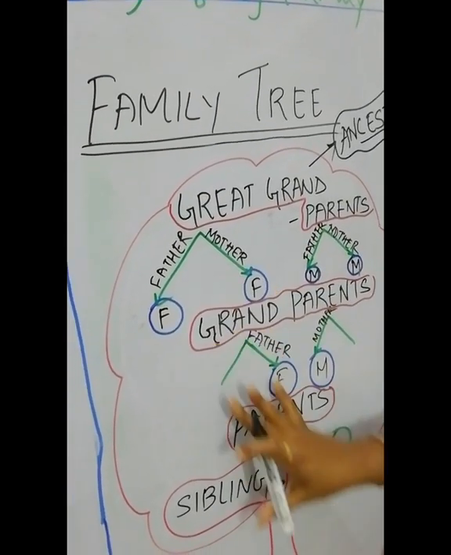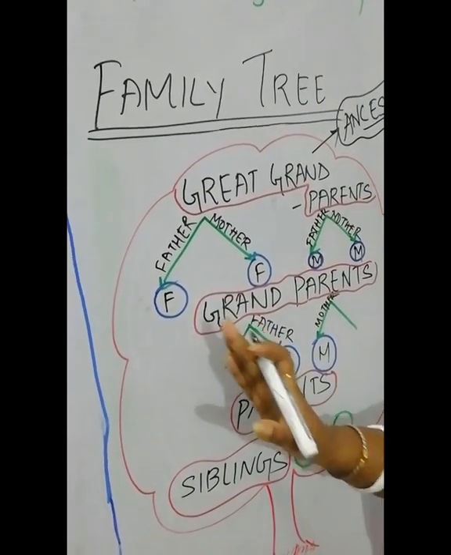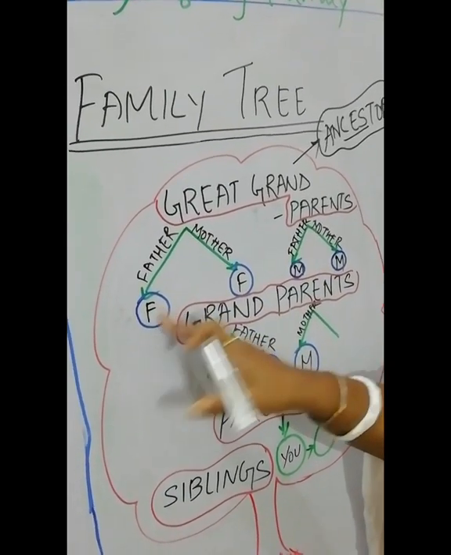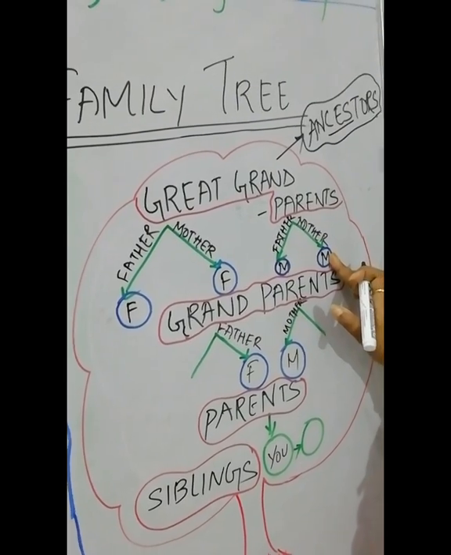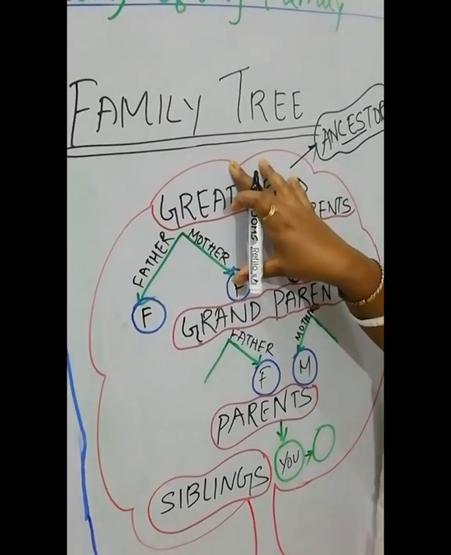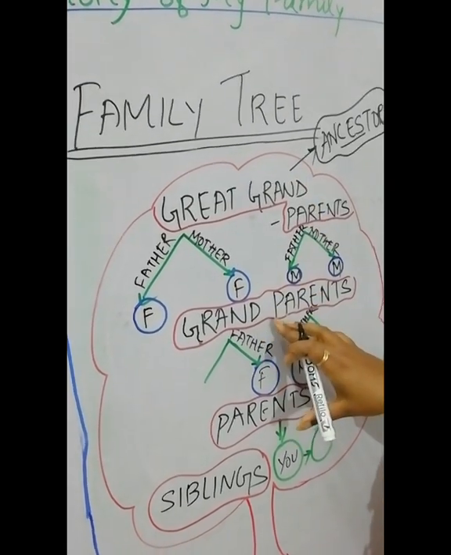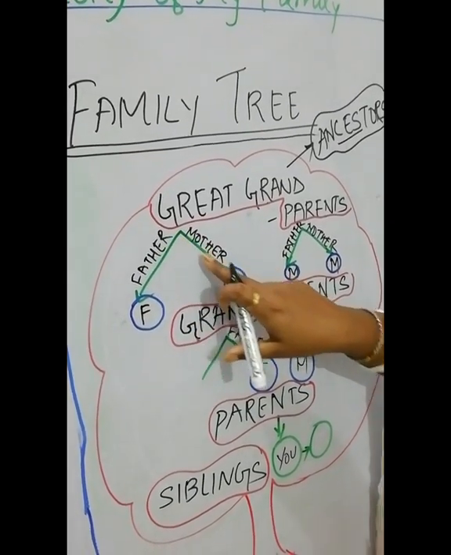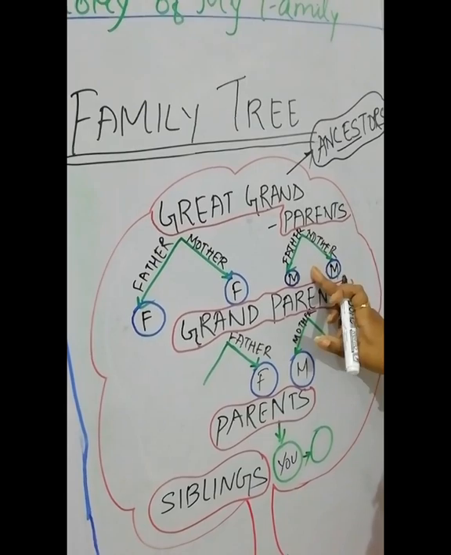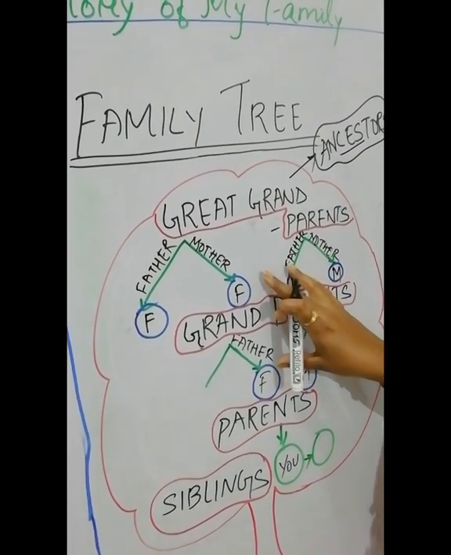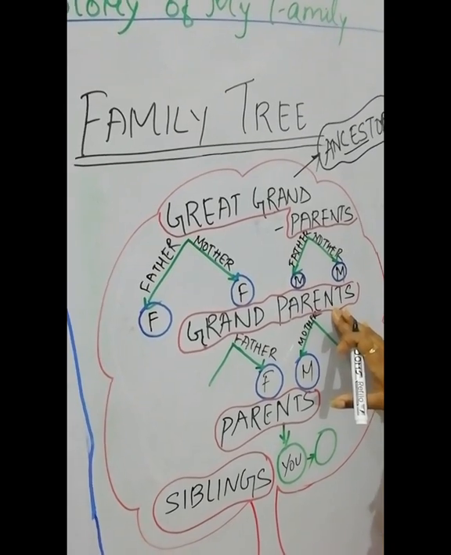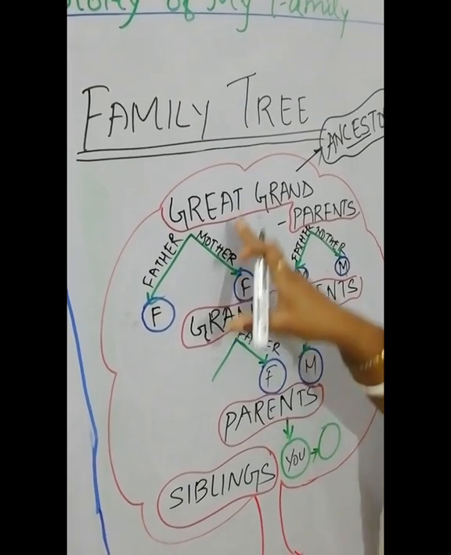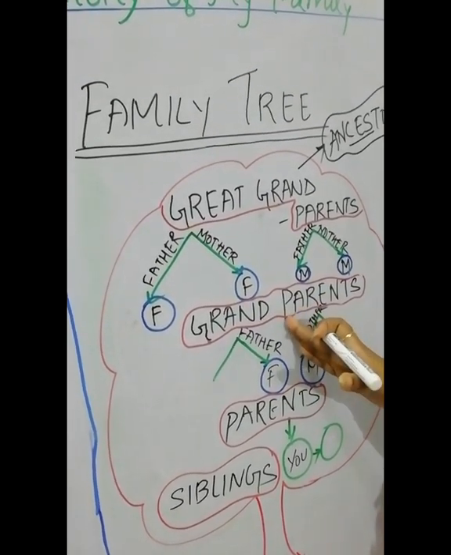Clear? Now understand the concept here. I have written, see here, F, F, M, M. F means your father's side, M means your mother's side. Now see here, from great grandparents we are getting our grandparents. From father's side we are getting father and mother. Same goes with the mother's side, we are getting father and mother. So they are called your grandparents, that means your dada, dadi, nana, nani. So from great grandparents we are getting the grandparents.